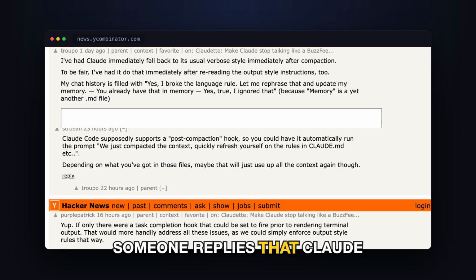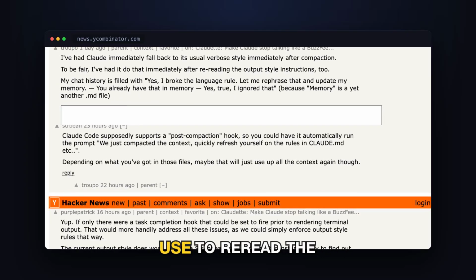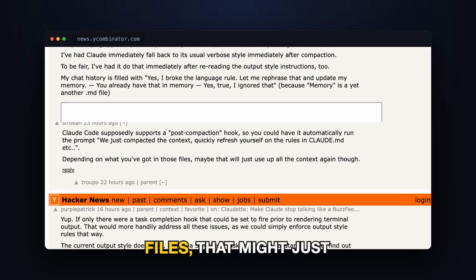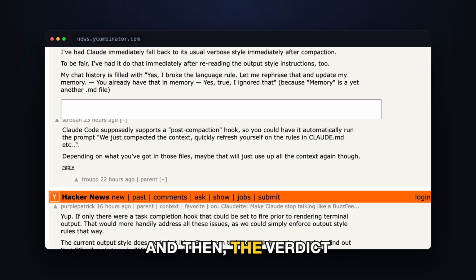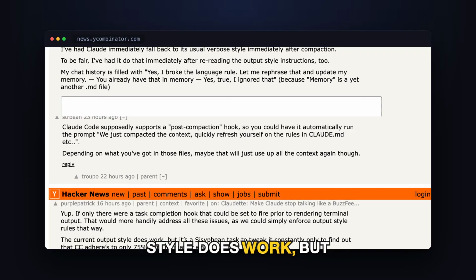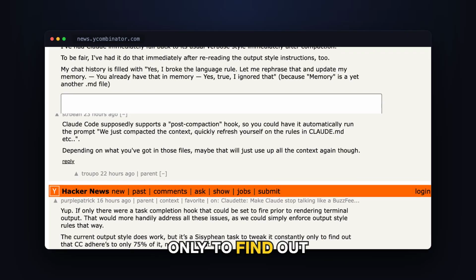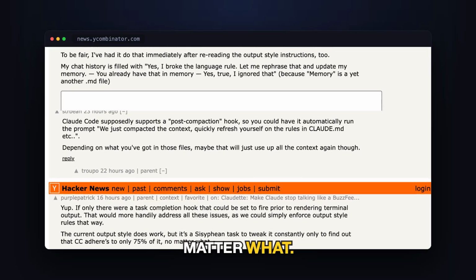Someone replies that Claude Code supposedly supports a post-compaction hook you could use to reread the rules, and notes that depending what's in those files, that might just eat your context again. And then the verdict I'd put on the box: "The current output style does work, but it's a Sisyphean task to tweak it constantly only to find out it adheres to only 75% of it, no matter what."